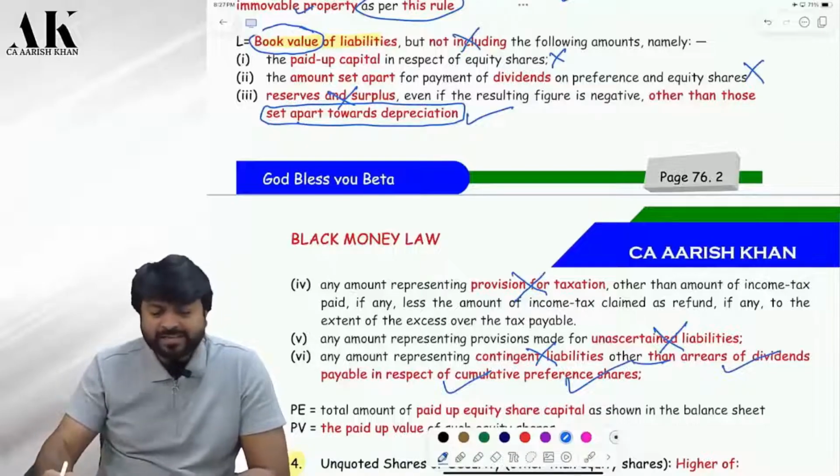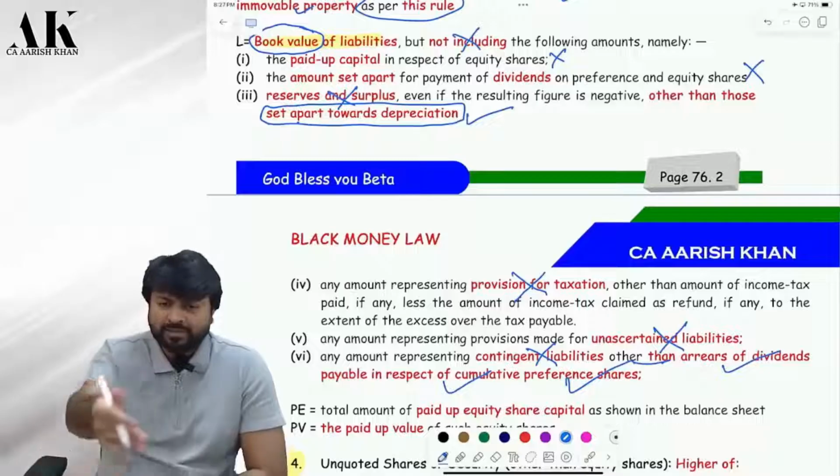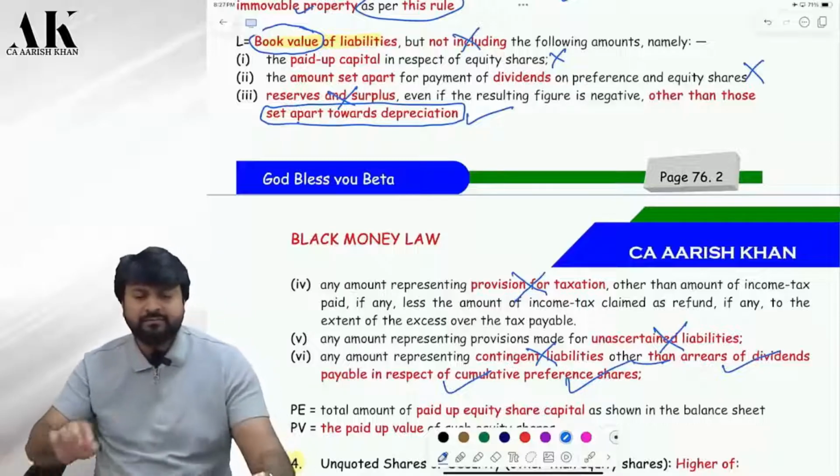Now this is exactly similar to exit tax. Just open exit tax once if you want. Check over there.